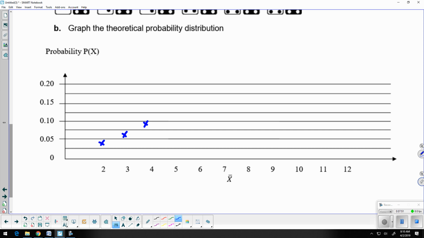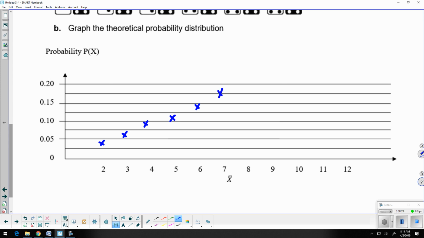Getting a sum of 5, sorry, that's 0.11. I skipped one, I knew I did. So this would be about right here. Getting a sum of 6, that was 0.14. Let's get a little bit closer up here. And then this is obviously where it's going to peak at, 0.17. So I'm going to say that's about right here.